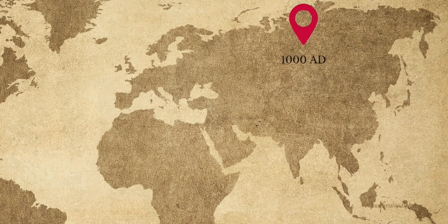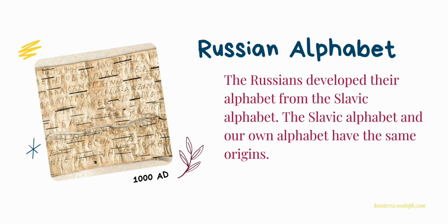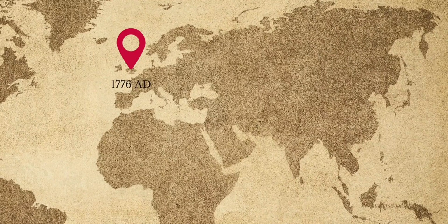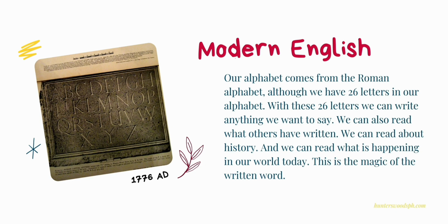The Russians developed their alphabet from the Slavic alphabet. The Slavic alphabet and our own alphabet have the same origins. Our alphabet comes from the Roman alphabet, although we have 26 letters in our alphabet.